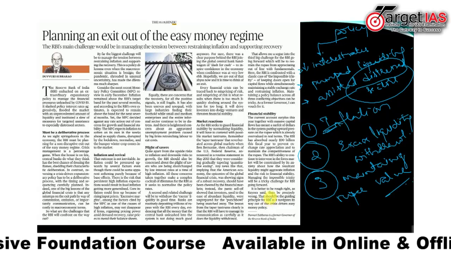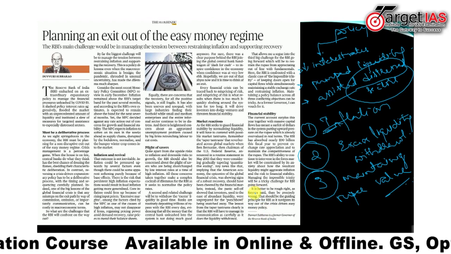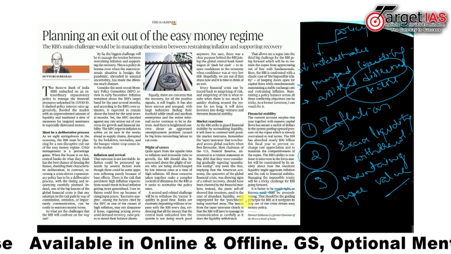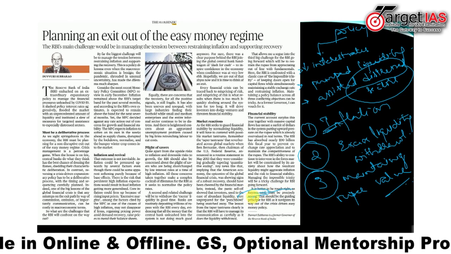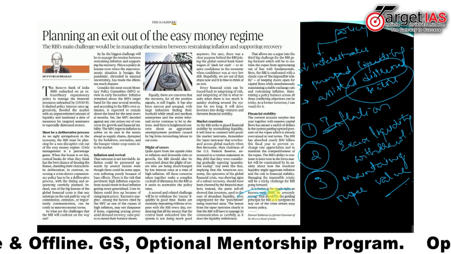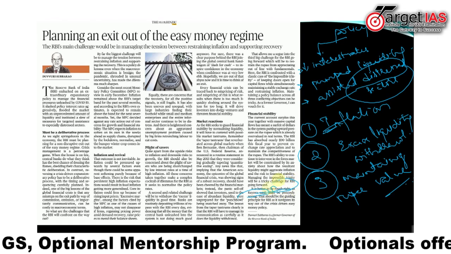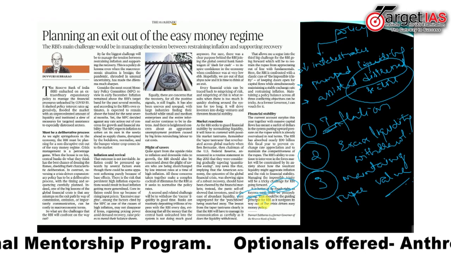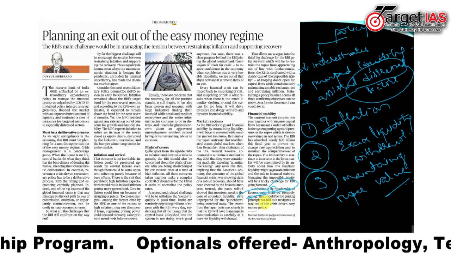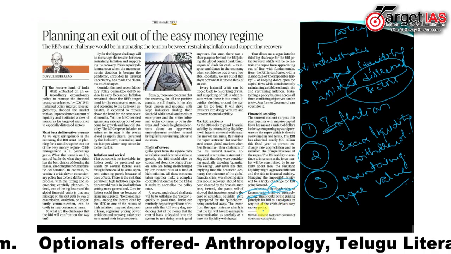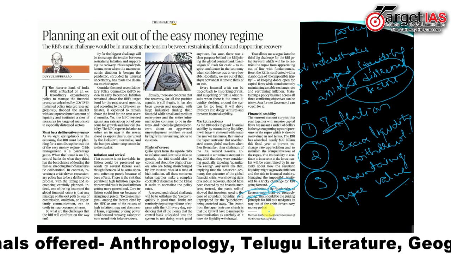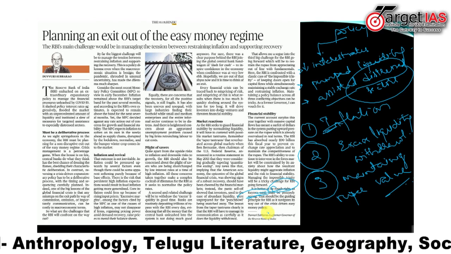So this article concludes by saying that it is better to be roughly right, as Keynes said. Keynes is a British economist. He said that it is okay to be roughly right than to be precisely wrong. So that should be the guiding principle for the RBI as it navigates its way out of the crisis-driven easy monetary policy.